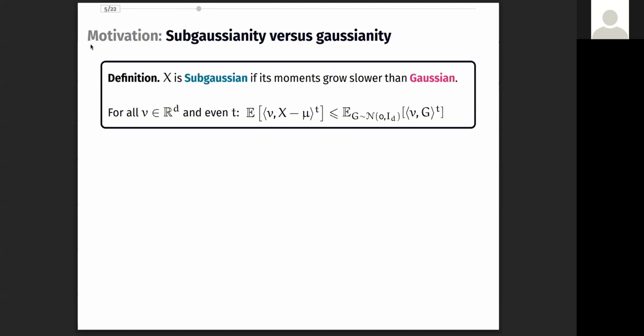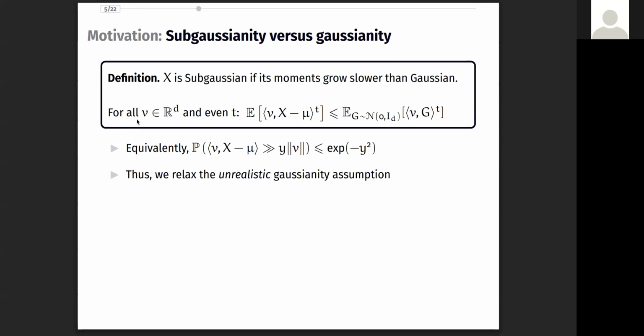And this is exactly the class of sub-Gaussian distributions, a widely popular and useful concept in probability, statistics, and computer science. So these are the class of distributions whose moments are upper bounded by those of a Gaussian. Equivalently, a distribution is sub-Gaussian if its tail decay is upper bounded by that of Gaussian.